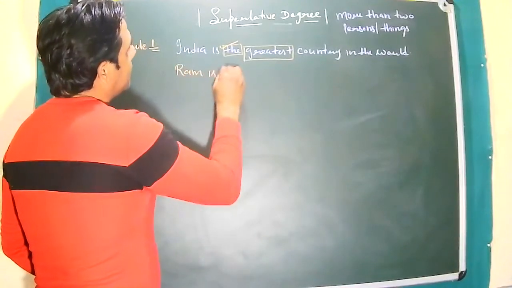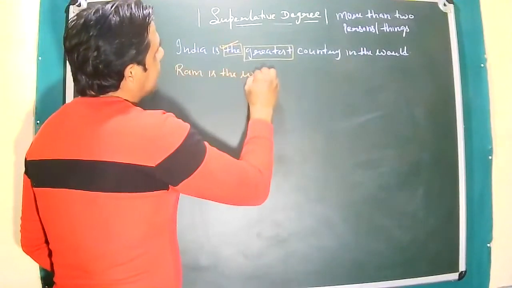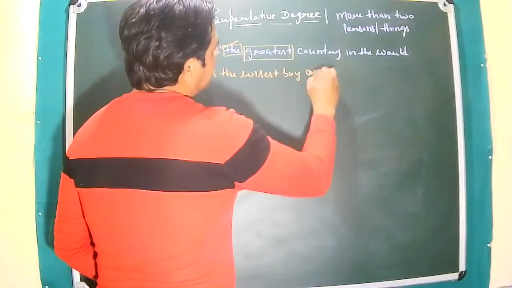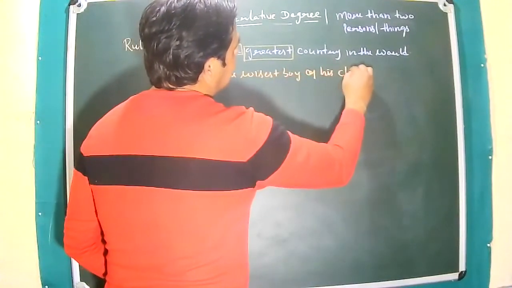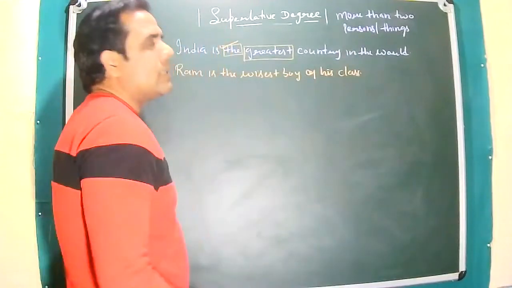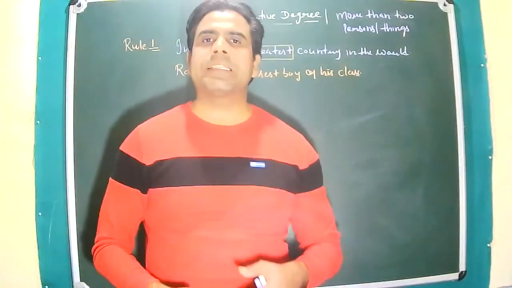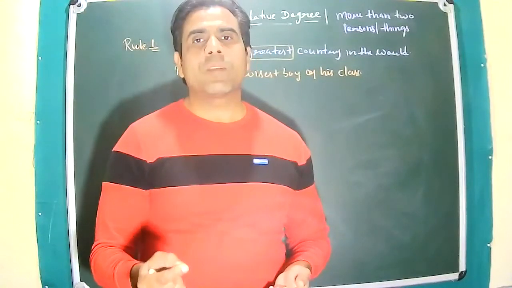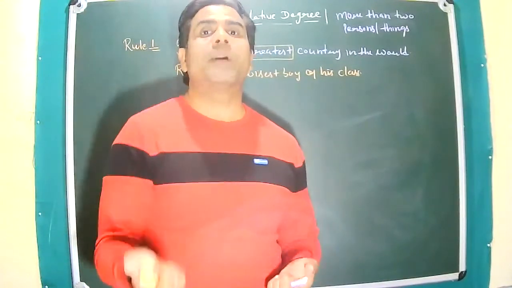Okay, one more example. If I write over here, Ram is the wisest boy of his class. Of his class, right? Suppose there are 20 students in Ram's class, but I'm talking about who is the best one, who is the smartest one. Ram is the smartest one.